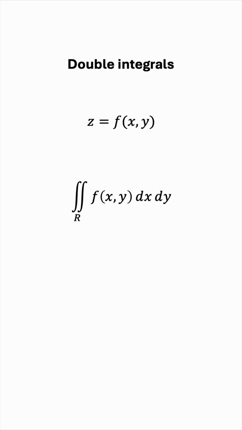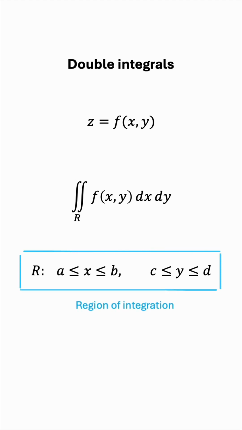Now R, the region we're integrating over, is not one-dimensional anymore. It's not just a range of x values, it's a range of x values as well as y values. Now, in case of rectangular regions, which is the focus of our discussion today, x will range from a constant to another, and y will range from another constant to another. So x from a to b, y from c to d. This is the region of integration, and as you can see, it's two-dimensional. So it's not a region in the x-axis anymore. It's now a region in the xy plane.